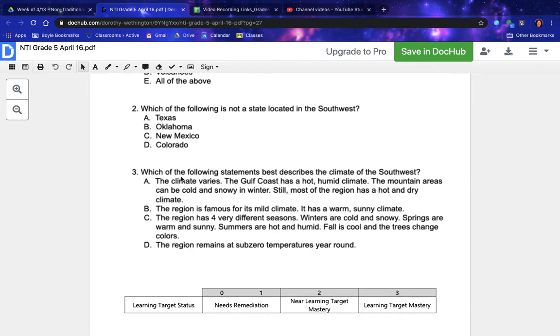Number 3. Which of the following statements best describes the climate of the Southwest? A. The climate varies. The Gulf Coast has a hot, humid climate. The mountain areas can be cold and snowy in winter. Still, most of the region has a hot and dry climate.